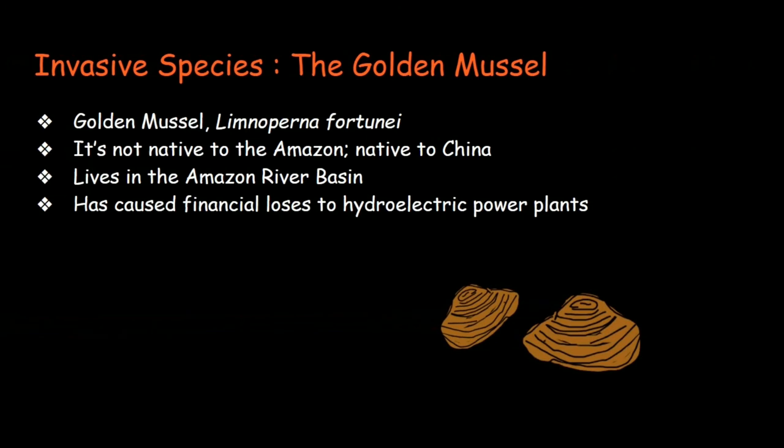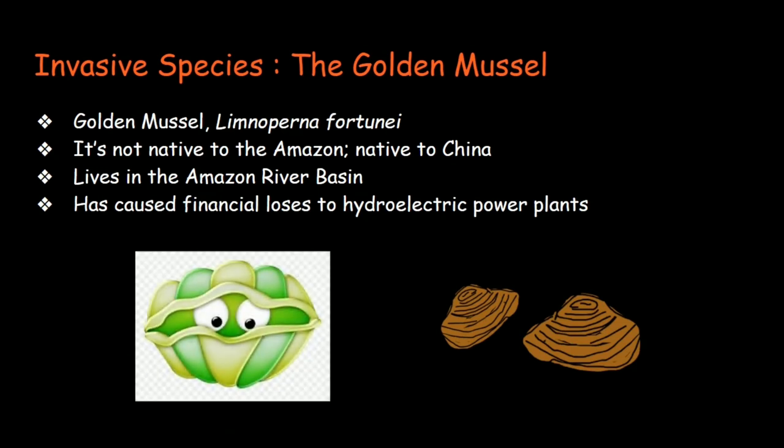Invasive species are typically non-native species that cause ecological problems. The golden mussel is an example of such. It's native to China and has caused some organisms to have more competition, and according to the article on Revive and Restore, the golden mussels have the capacity of fouling pipes, causing financial losses to hydroelectric power plants and water supply companies.